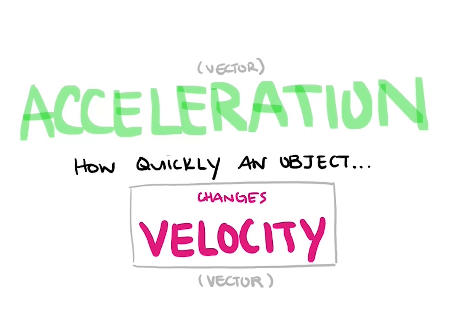For now, we will focus on the changing speed part of acceleration, but later on we'll tackle the changing direction part. Oh, and for simplicity, we'll give acceleration the symbol A. Okay, let's imagine a car driving along a straight road at a constant speed.